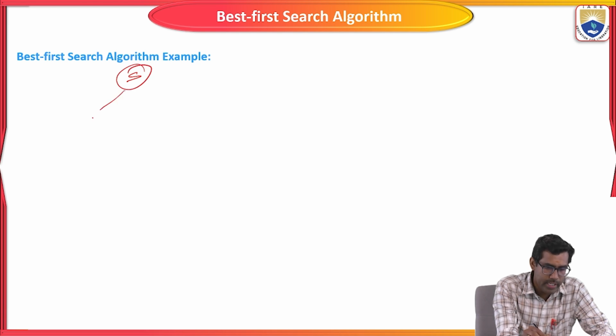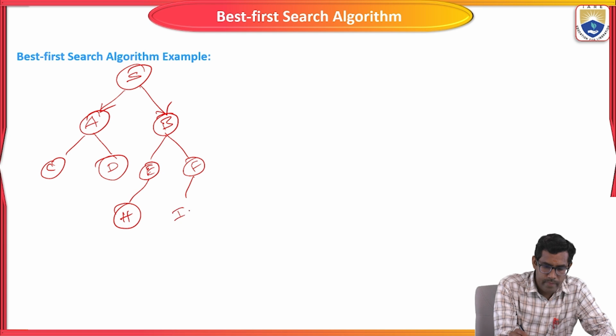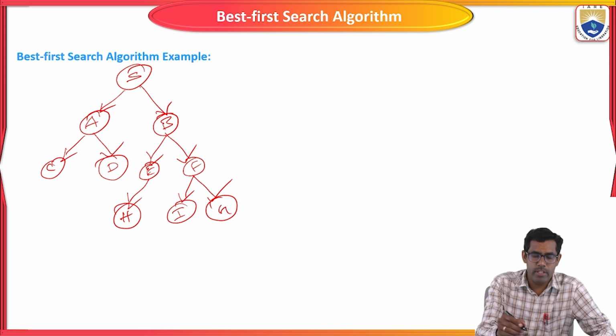I will construct one tree here: A to B, C, D, E, F, H, I, J. So this is one tree.